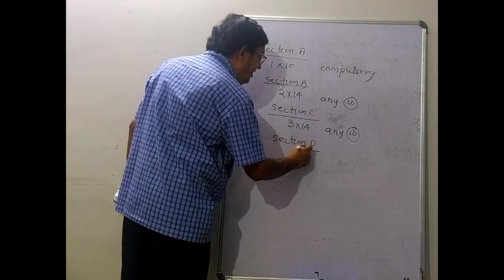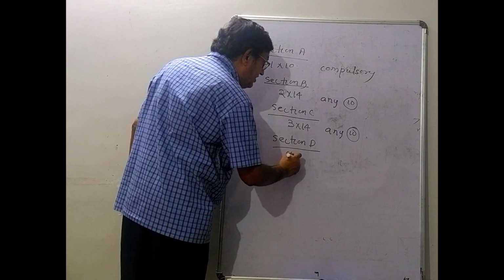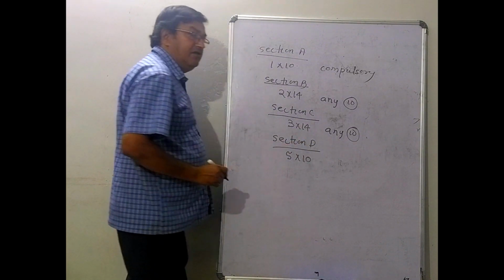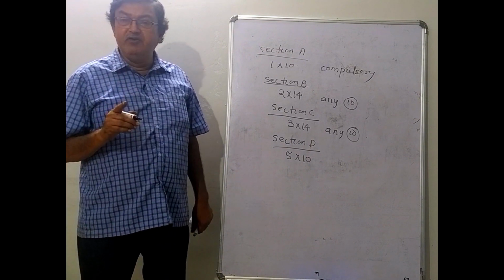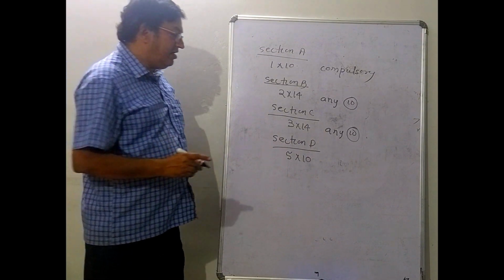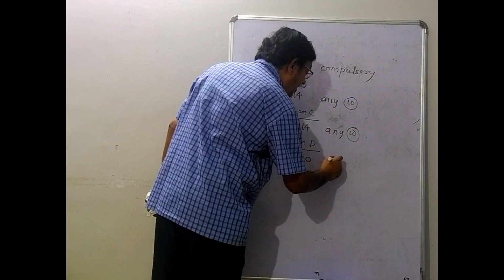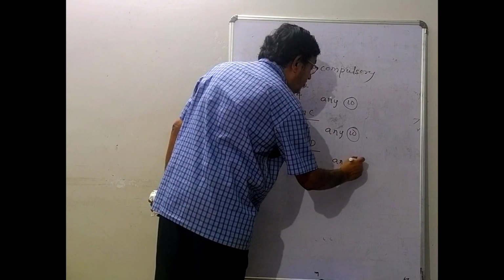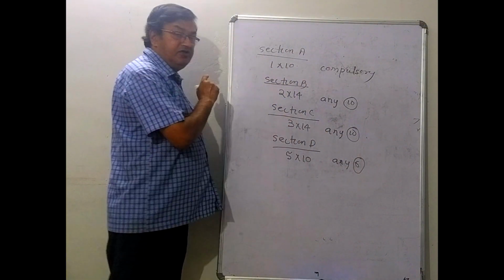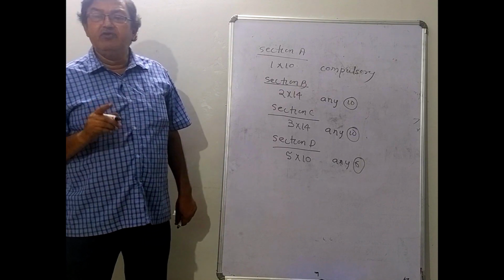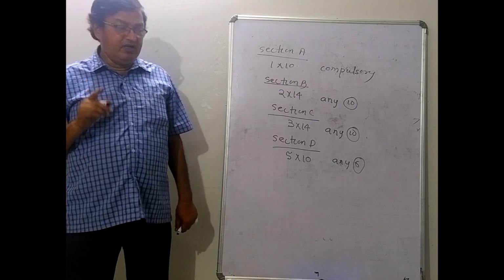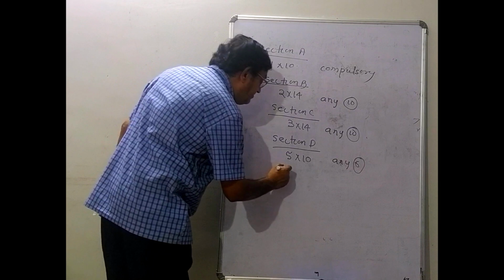In section D there will be 10 questions, and you have to answer any 6. So you will be given 4 extra questions in section D. Each question will be carrying 5 marks. Then we come to section E.